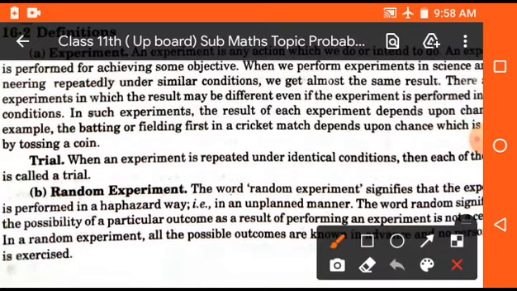Now the next is random experiment. Random means suddenly, certainly. If we do anything certainly or suddenly, then it is known as a random experiment.